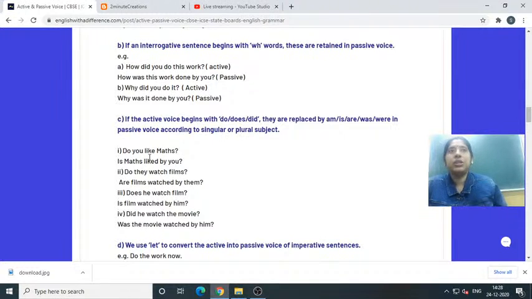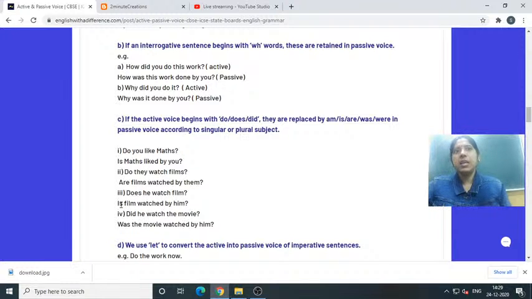How also will not change. So next example you can see, question number 2. Do they watch films? Same only, films is plural number here. So it will start with are. Are films watched by them? Question will be there. It's not that because it is a question you have to remove the question. No. Questionary active in passive also will remain same. No changes. Question will be there. Don't change the question. Clear to you?